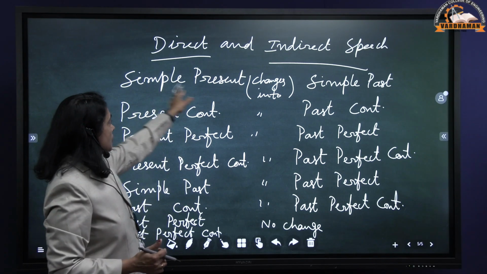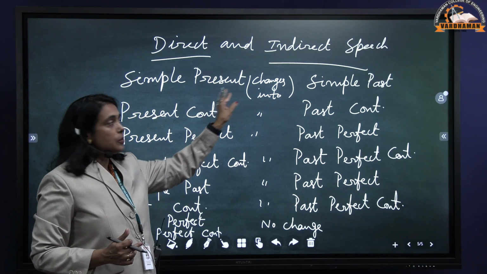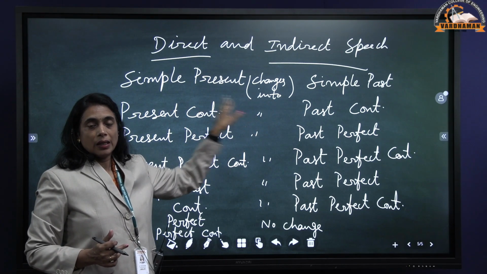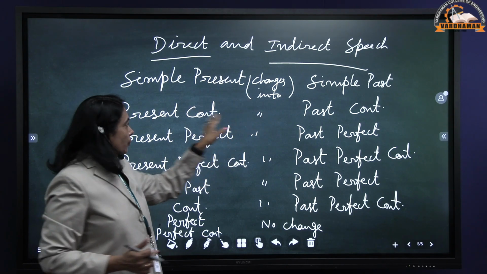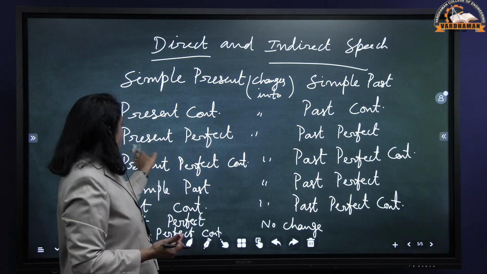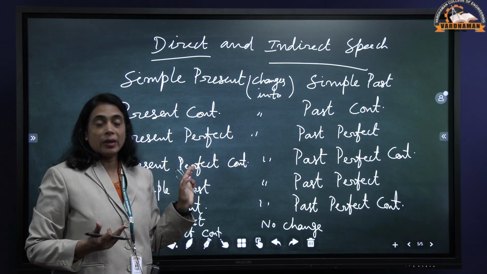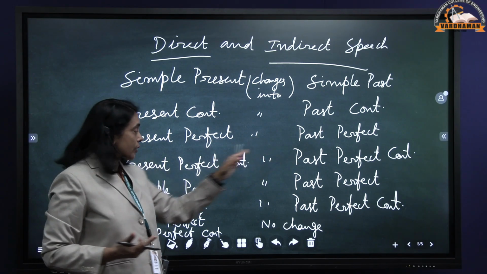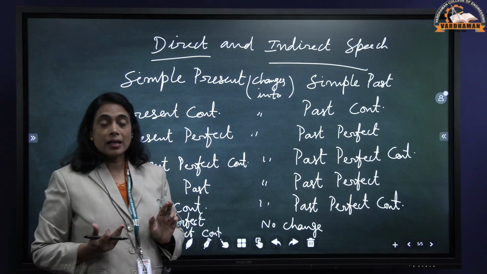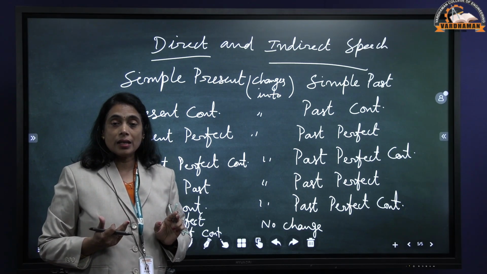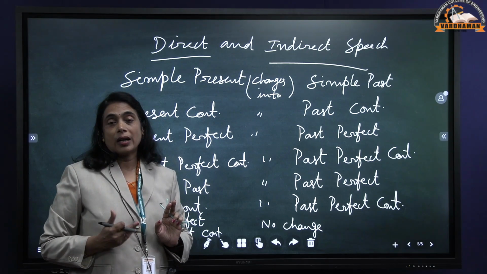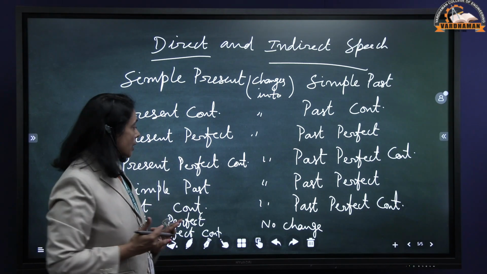So here, simple present tense, subject plus V1, becomes subject plus V2: she comes becomes she came, they go becomes they went. Present continuous, I am writing, becomes I was writing, and present perfect, I have written, becomes I had written, past perfect. Present perfect continuous, I have been writing a lesson for 1 hour, becomes I had been writing a lesson for 1 hour.